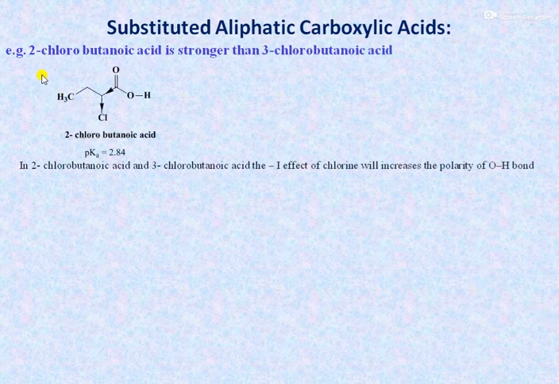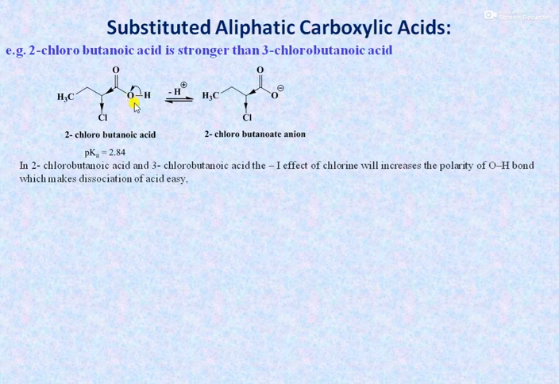Here, if we compare, 2-chlorobutanoic acid is stronger than 3-chlorobutanoic acid. Chlorine is the electron withdrawing group. Again, the bond is polar and it can be easily dissociated to form the 2-chlorobutanoate anion, which is well stabilized by the inductive effect as well as by the resonance effect here.